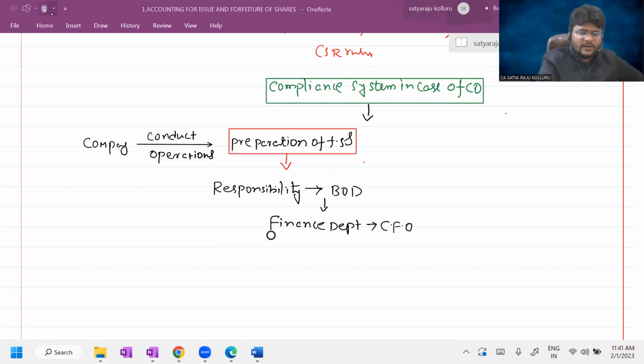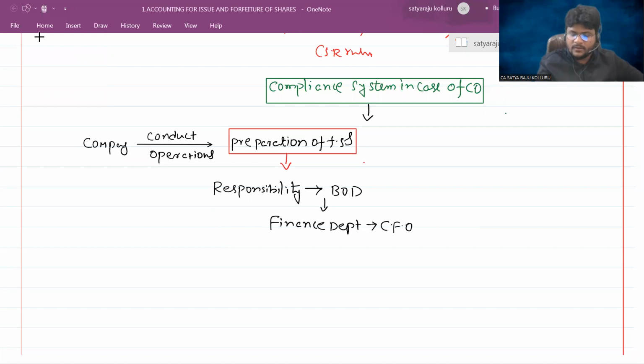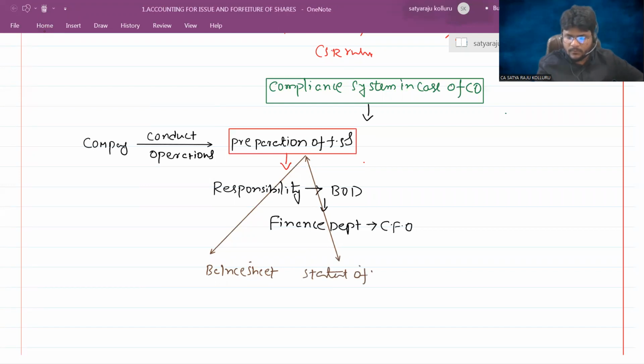You know the financial statements are comprising balance sheet, statement of P&L, cash flow statement.